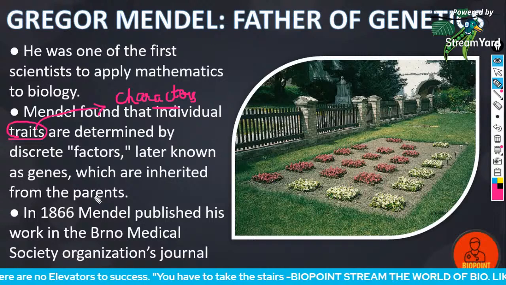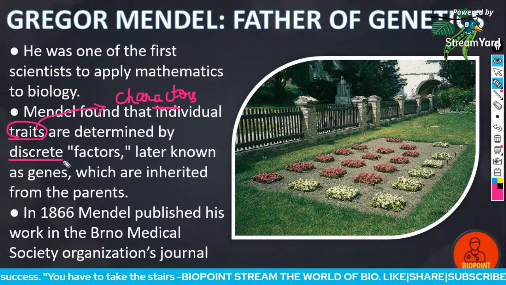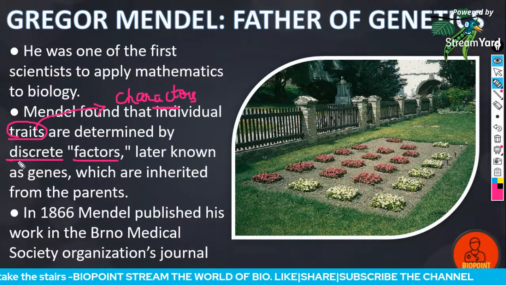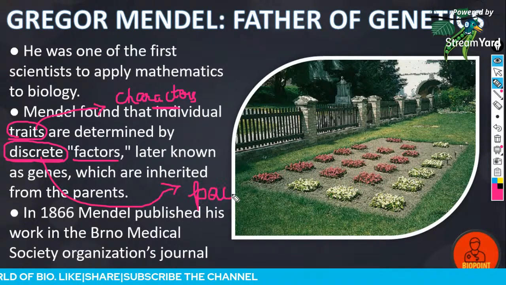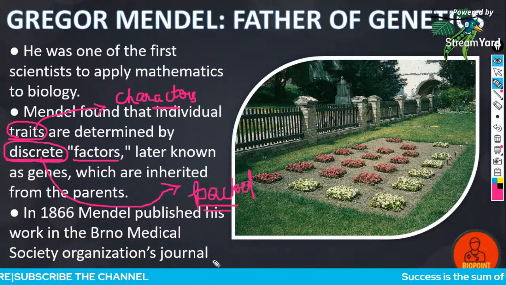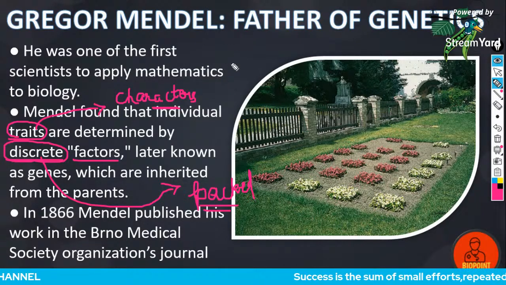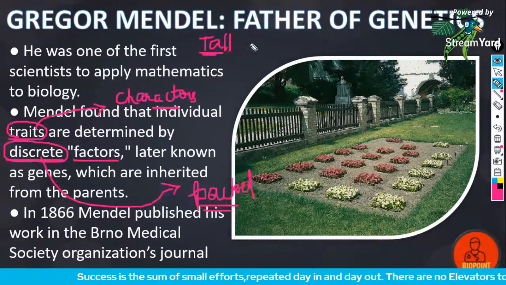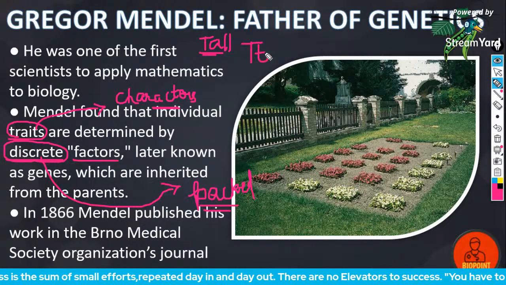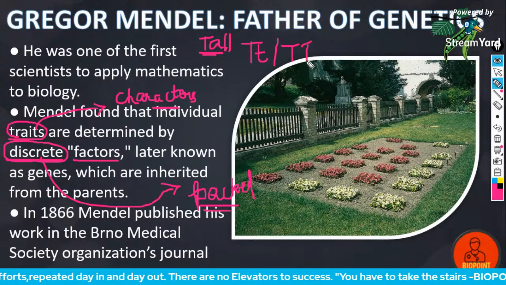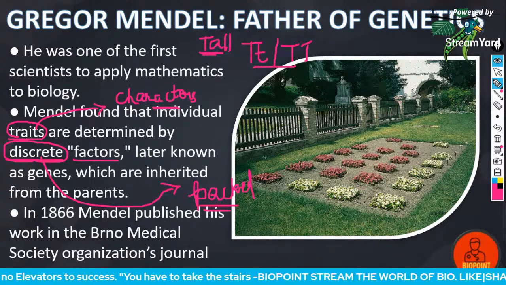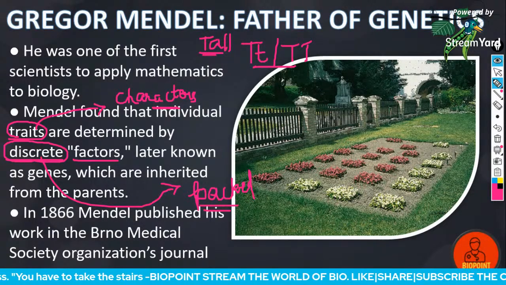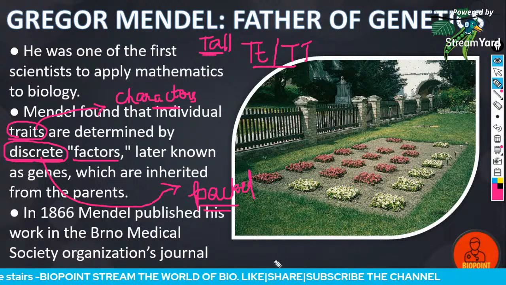Traits means characters are determined by discrete factors which are known as genes. What is discrete? Discrete means packed. For example, for a plant to be tall, it should have a pair of factors, capital T, small t, or capital T, capital T. It should have discrete factors, that is, packed or paired factors.